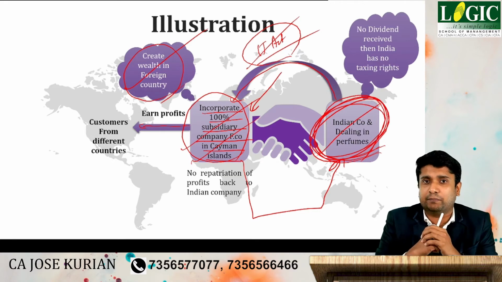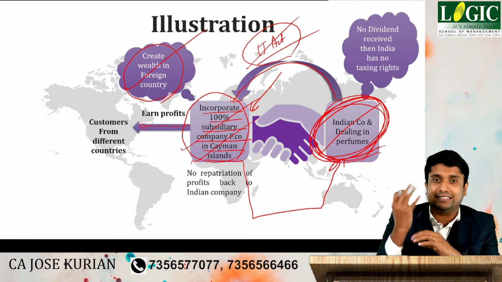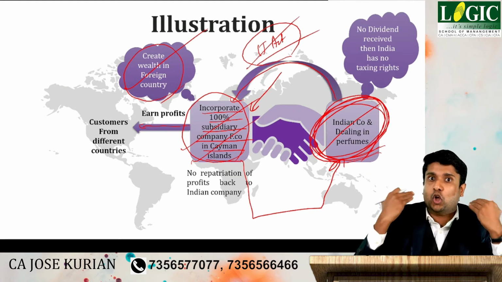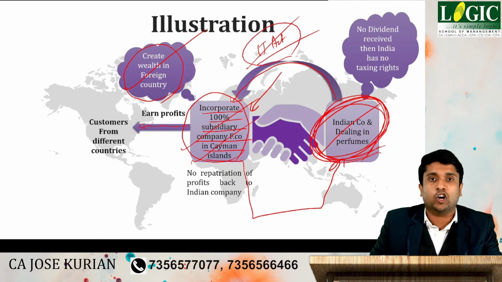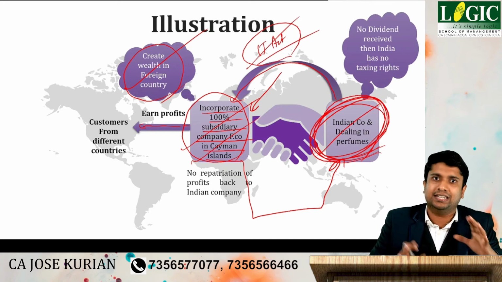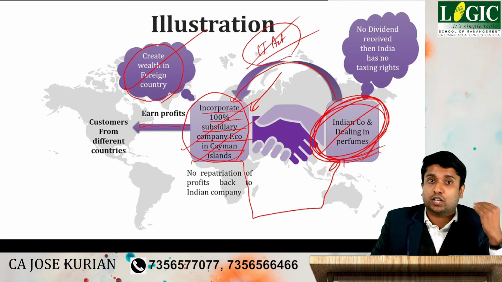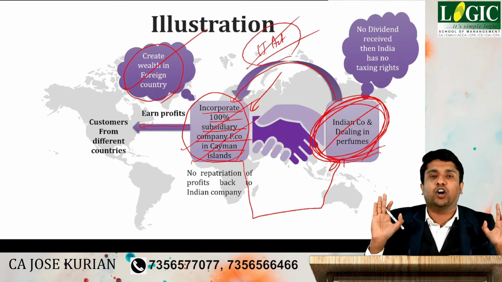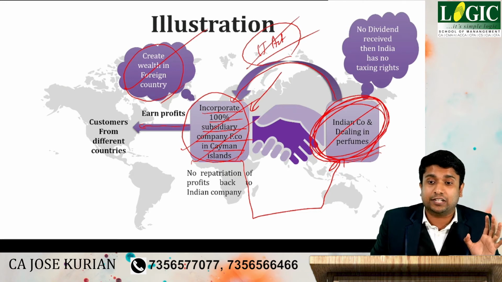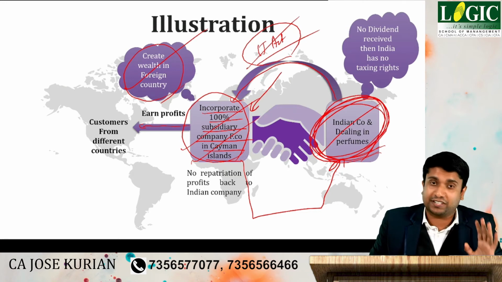And this is a tax abusive strategy. What do you mean by tax abusive strategy? Simple: the investors of the Indian company were not ready to pay any taxes on their global profit in India. That's why they incorporated a subsidiary foreign company in a low taxing jurisdiction, and they create wealth in that particular low taxing jurisdiction, and they are not offering any taxes to the income tax department. And this strategy is said to be the controlled foreign corporation strategy.